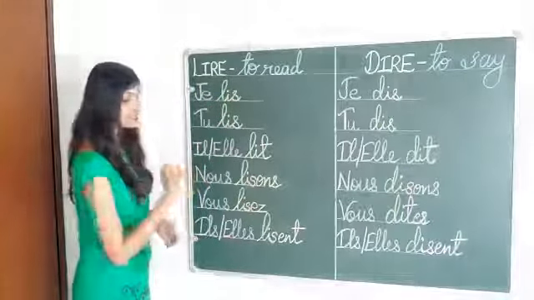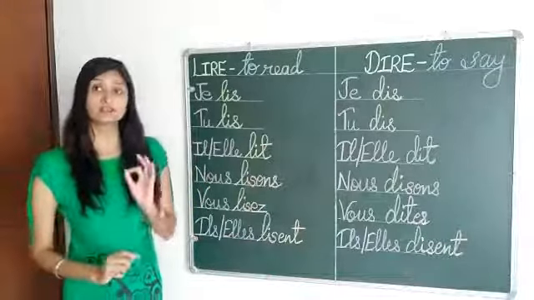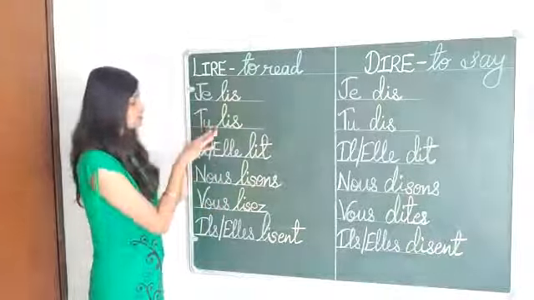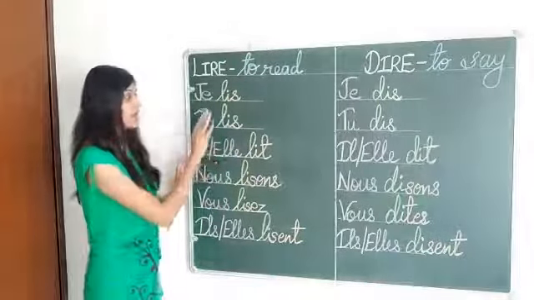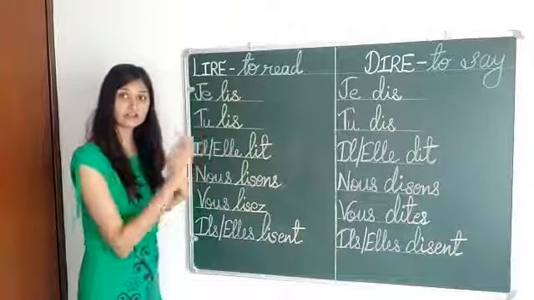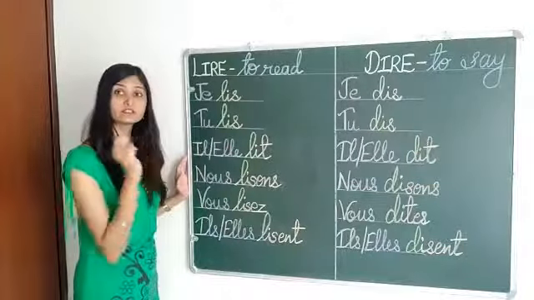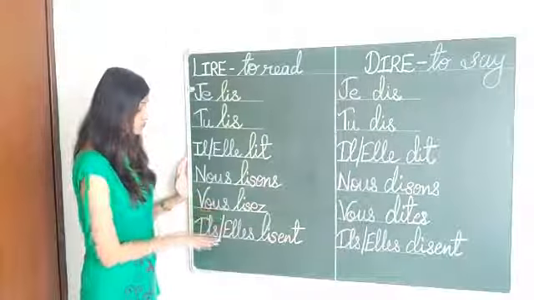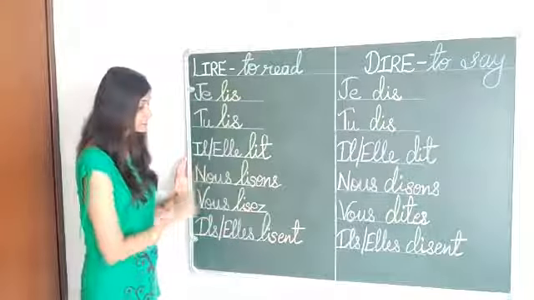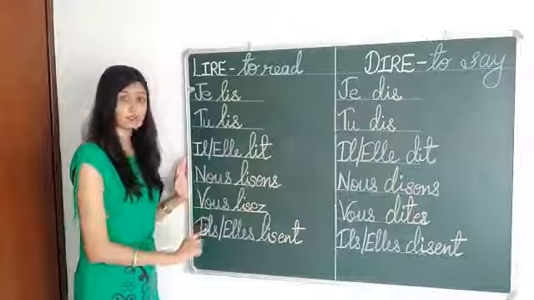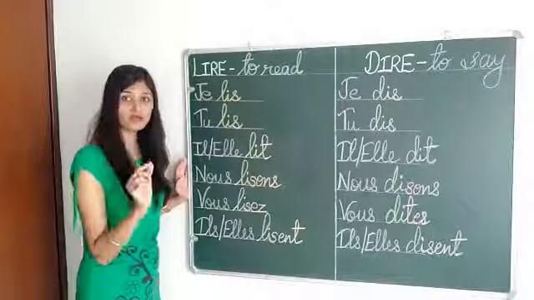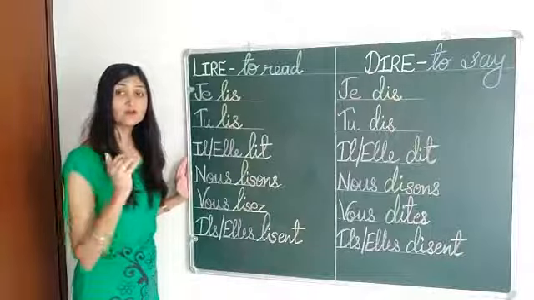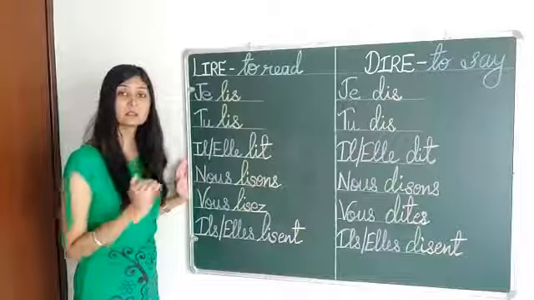So, after writing li after each subject, now, je, tu, il, after li, after the radical, you are directly going to put the termination. But in nous, vous and ils and elles, that means in the plural subject, you are going to add one extra consonant before adding the terminations.